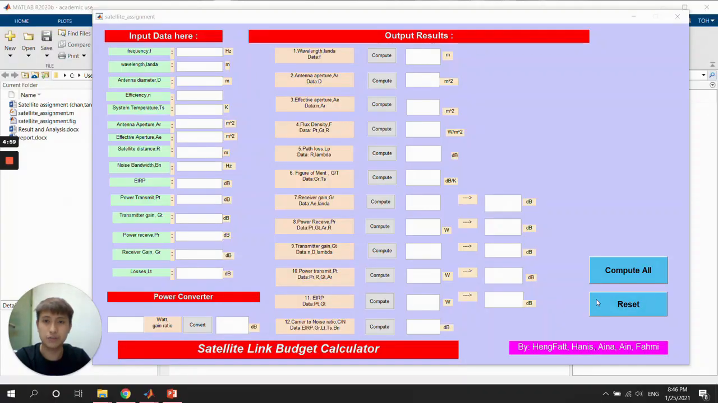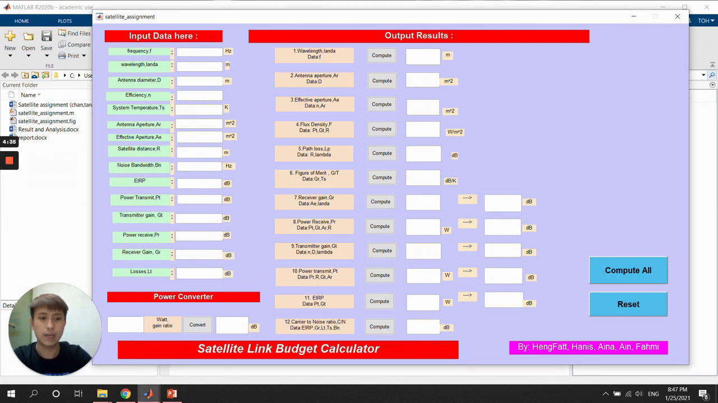Hi, my name is Tony Fat. Today I would like to introduce our satellite link budget calculator. This is how we design the satellite link budget calculator, which consists of input data, output, and power converter, and also consists of our names here, 5 members. Now I would like to show how to run this satellite link budget calculator.